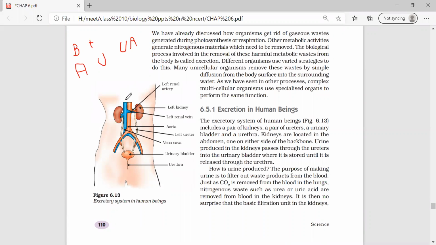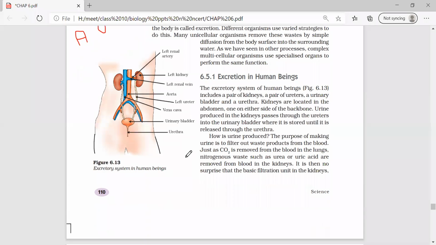Noted, all of you? Yes, ma'am. So all of you have practiced this diagram. Please don't be confused with ureter and urethra. And you need to draw all this in a proper way.